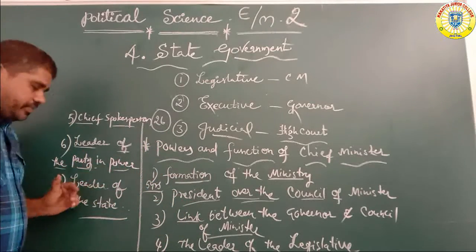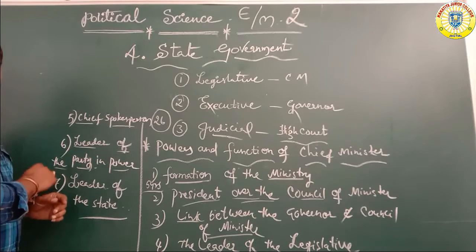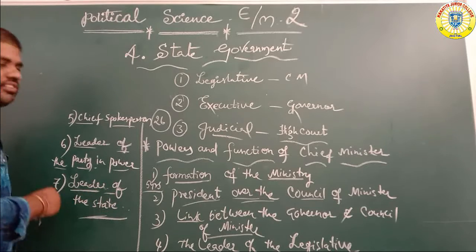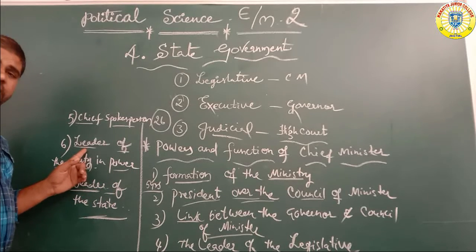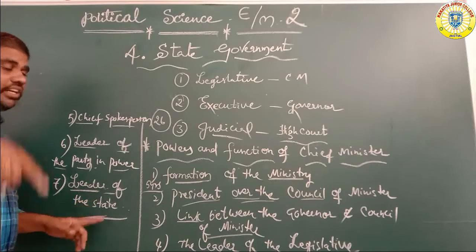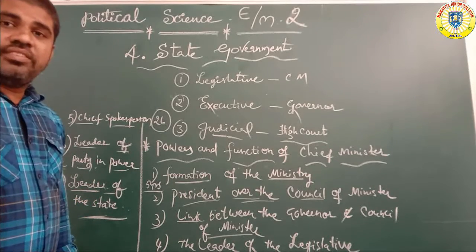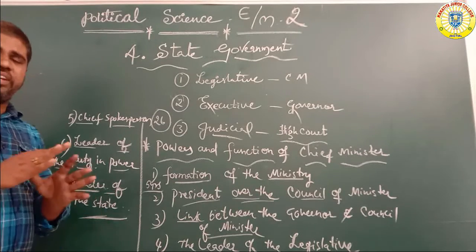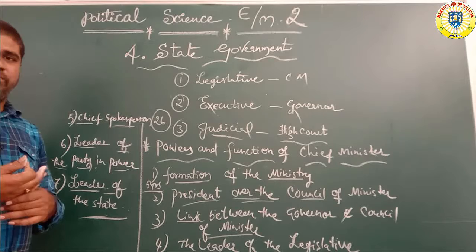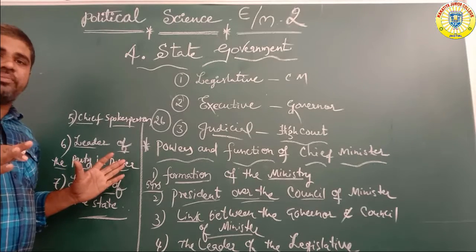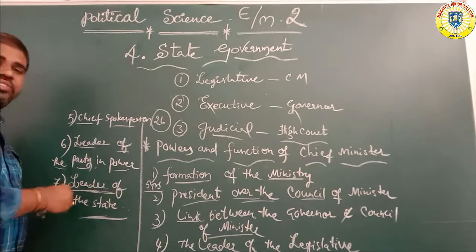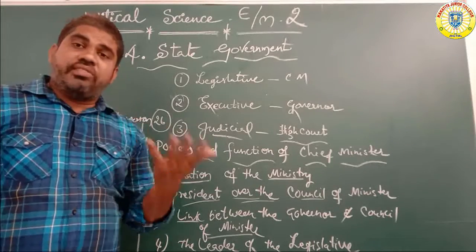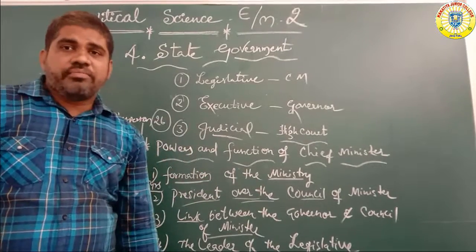Next, the leader of the party in power, the chief spokesperson. The last one is called leader of the state. The leader of the nation, the president, is the leader of the constitution and the nation. The leader of the nation in terms of government is the prime minister, and the leader of the state is the chief minister. The leader of the constitution is the president.